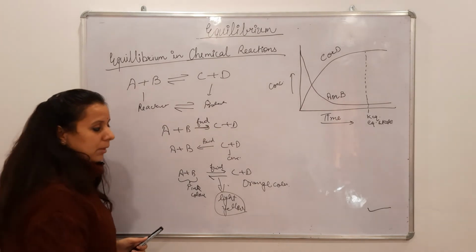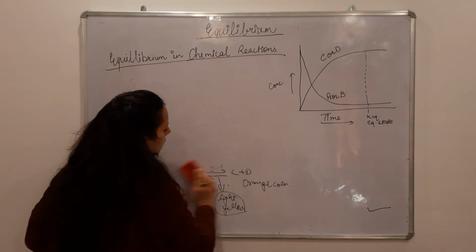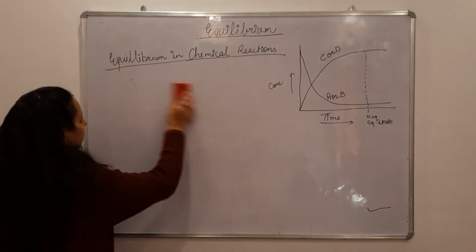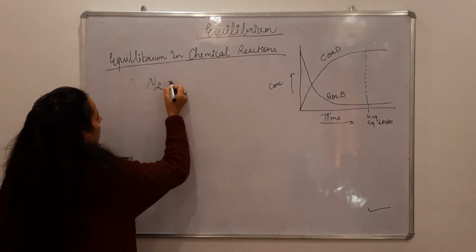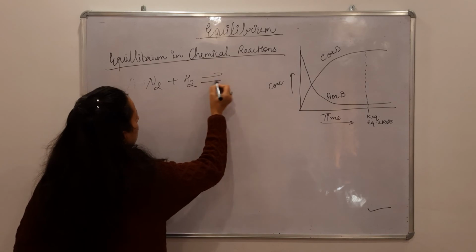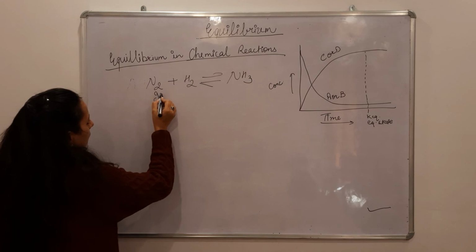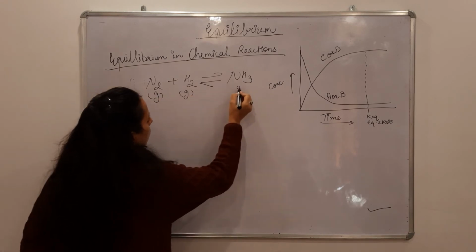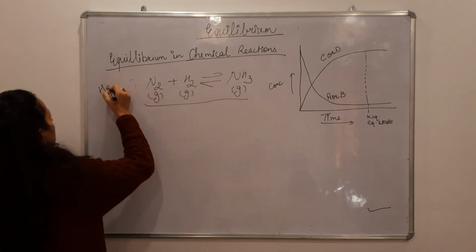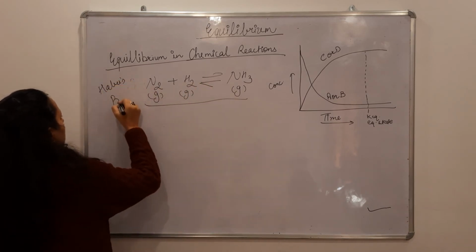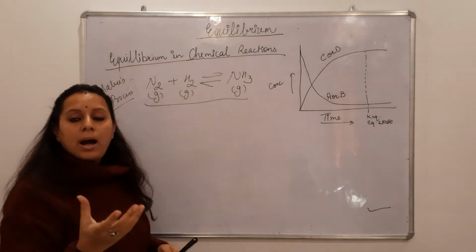Okay. Next we are taking a very important example, Haber's process, that is the formation of ammonia from nitrogen and hydrogen. If you are taking nitrogen and hydrogen, the formation of ammonia will take place. You know nitrogen is a gas, hydrogen is a gas, ammonia is a gas. So in this process also equilibrium is attained, and it can be noticed by using mass spectrometry.